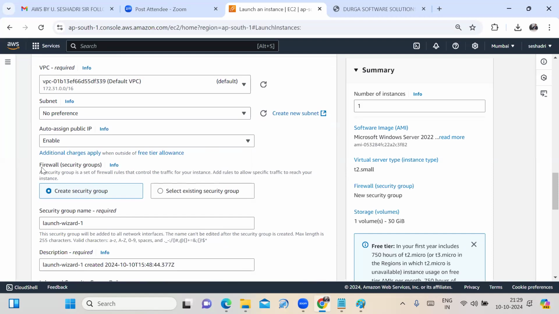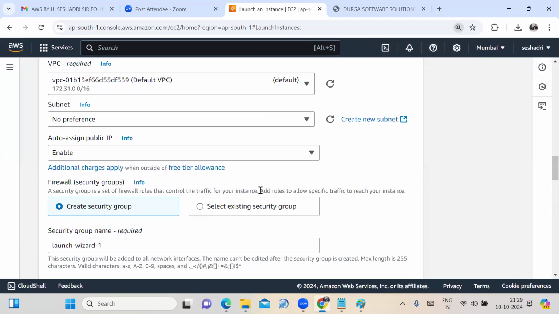Now next, firewalls. It's nothing but the security group. Sir, what is the security group? A security group is a set of firewall rules that controls the traffic for your instance.